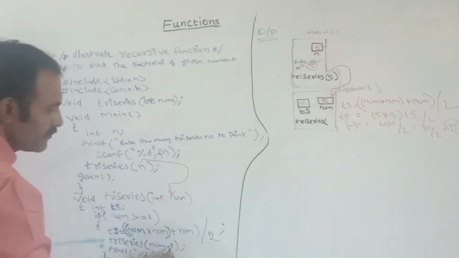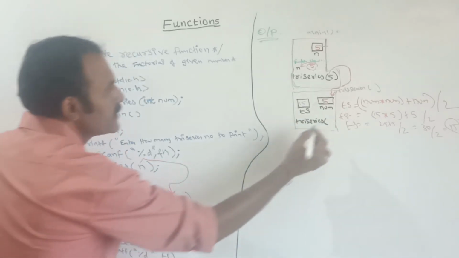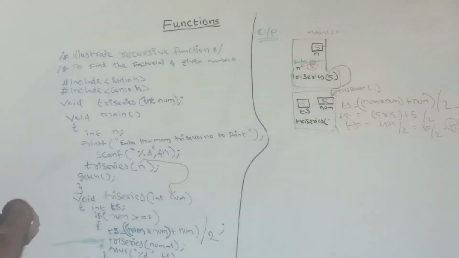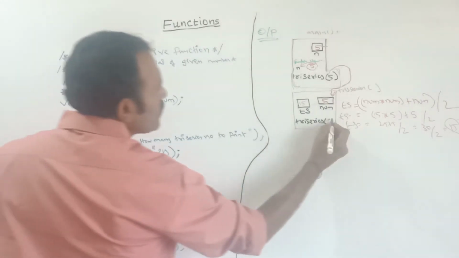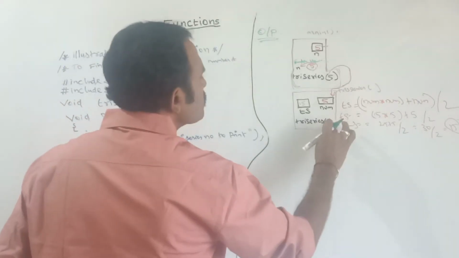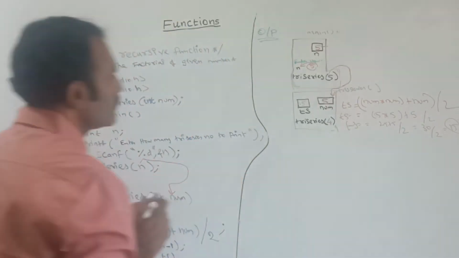What is the num current value? Here num is 5. Here 5 minus 1. That is, what is the value? 5 minus 1 is here 4. I am passing the value here. How much? 4. Here I am passing the value 4.